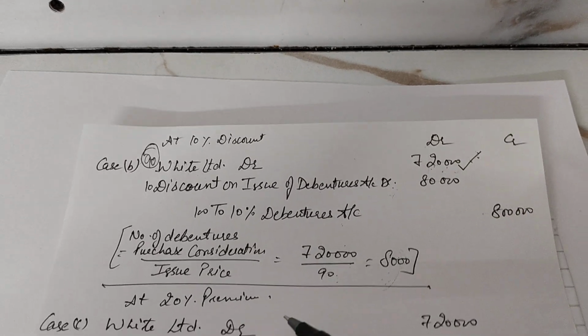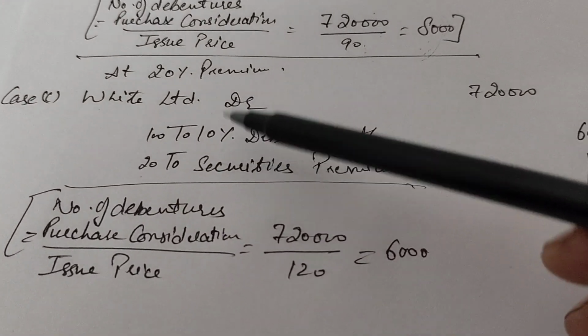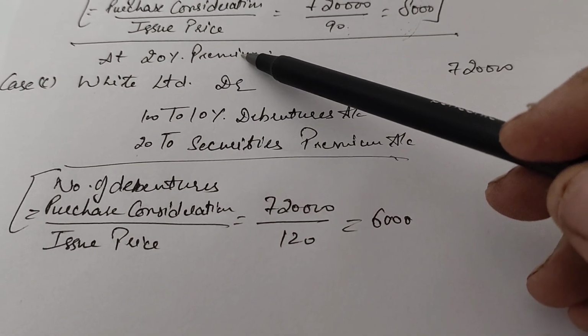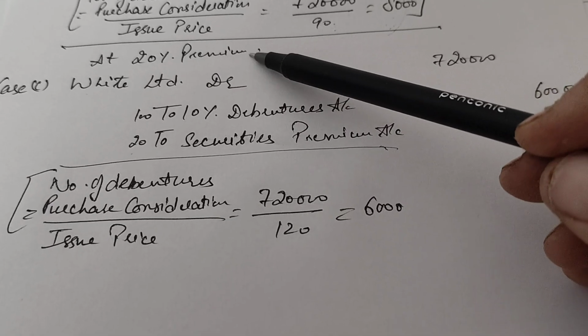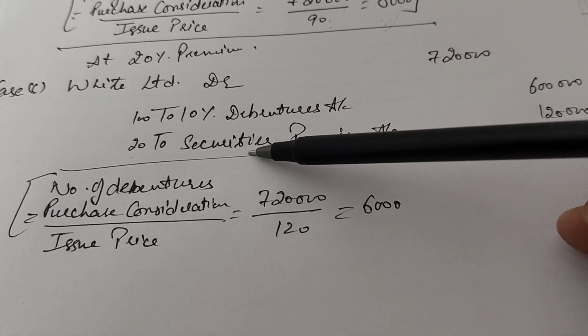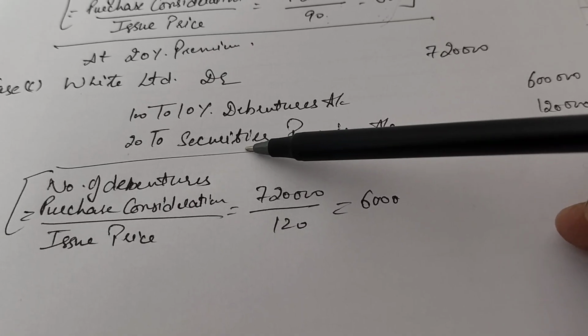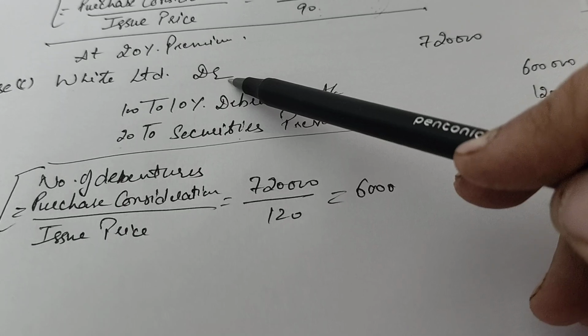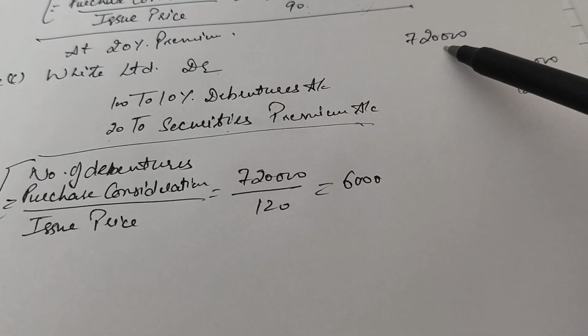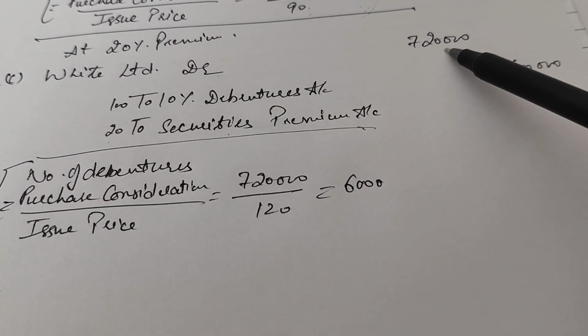Now, for the third case, the debentures were issued at 20% premium. Now the third case is at premium. Premium is a gain. Gains are to be credited as per nominal account. So what is fixed here? White Limited should be debited. It is fixed. It should be debited with your amount of purchase consideration, right?